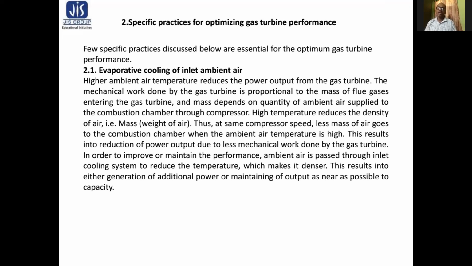High temperature reduces the density of air, that is mass. Thus, at same compressor speed, less mass of air goes to combustion chamber when the ambient air temperature is high. This results into reduction of power output due to less mechanical work done by the gas turbine.